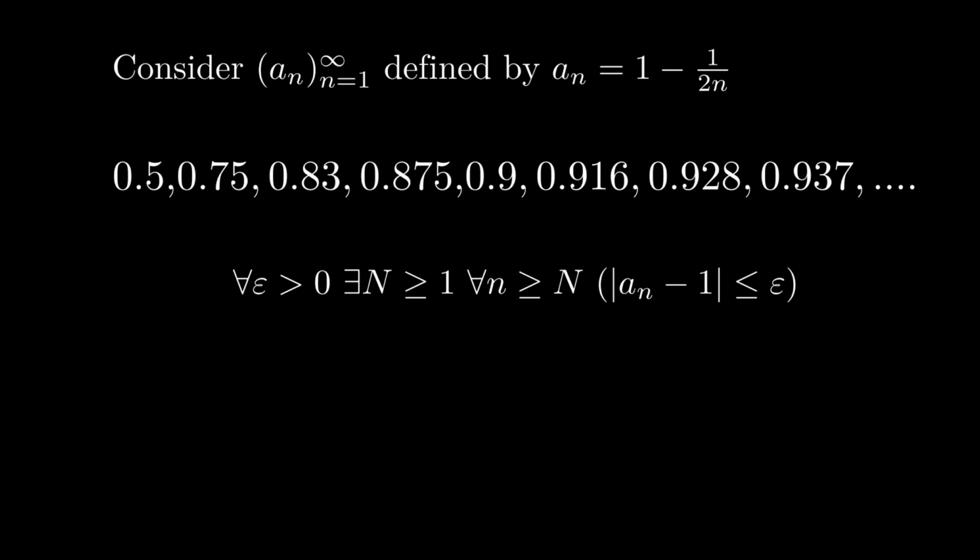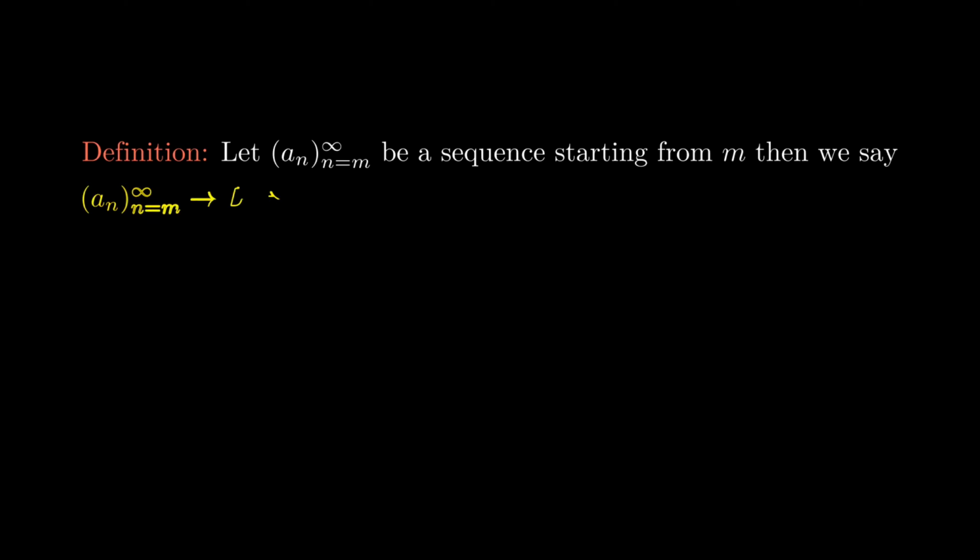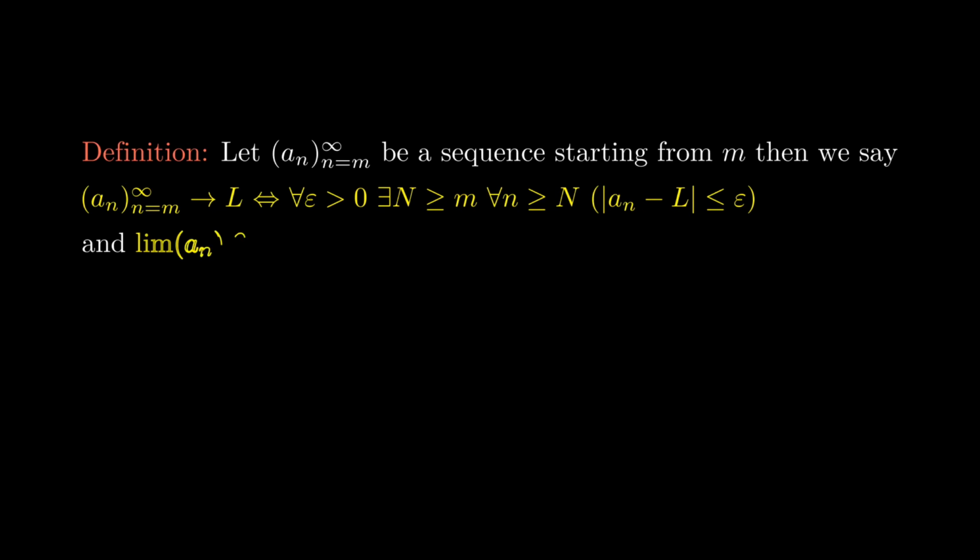This motivates us to define convergence in the following way. Let a_n be a sequence starting from m. Then we say that a_n converges to L if and only if for every positive epsilon we can find a capital N greater than or equal to m, such that for every n greater than or equal to capital N, we have that the distance between a_n and L is less than or equal to epsilon. We say that the limit of a_n equals L if and only if a_n converges to L.